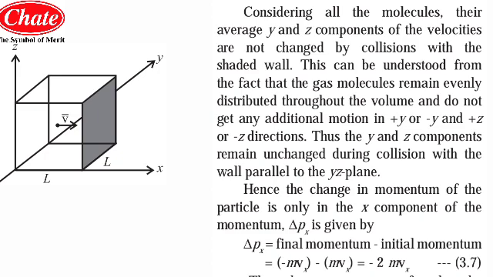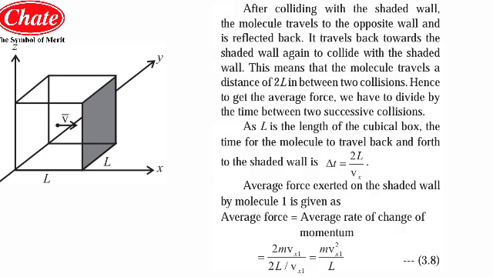Hence the change in momentum of the particle is only in the x component of the momentum, that is delta px, which is given by final momentum minus initial momentum, which may be further given as minus mvx minus mvx, which is equal to minus 2mvx.